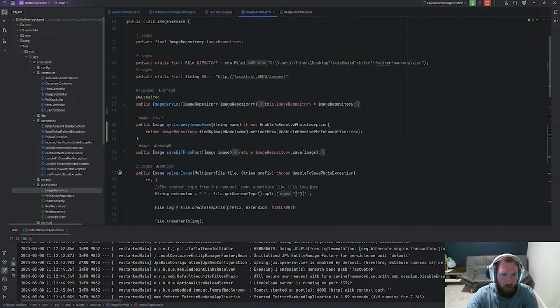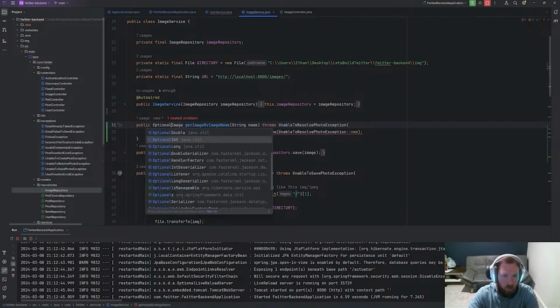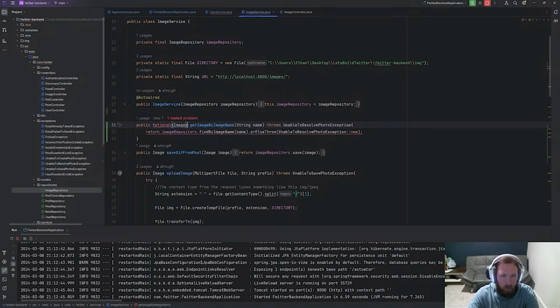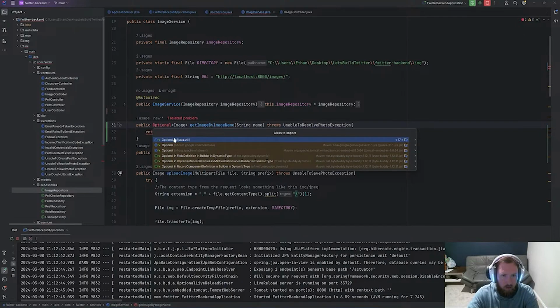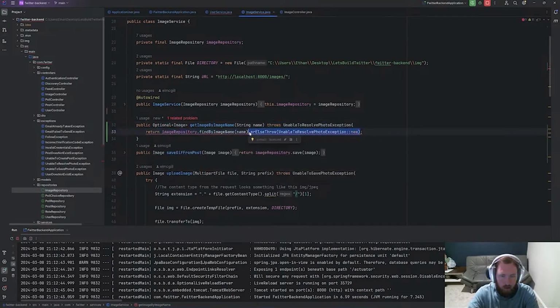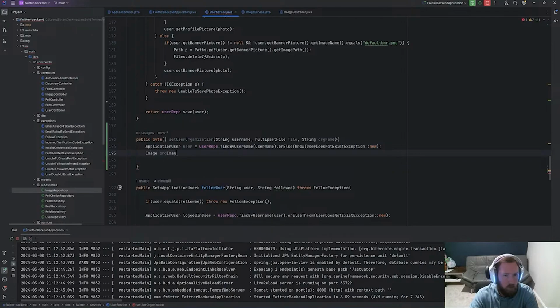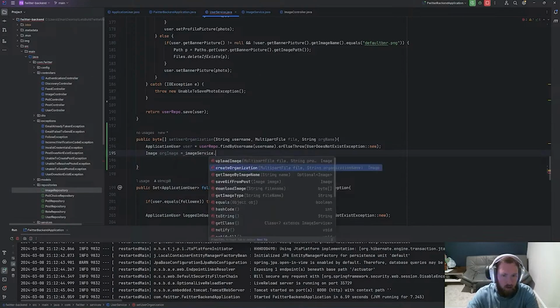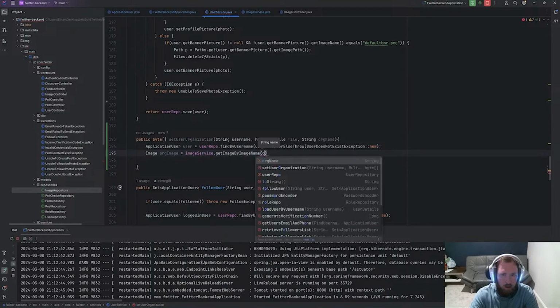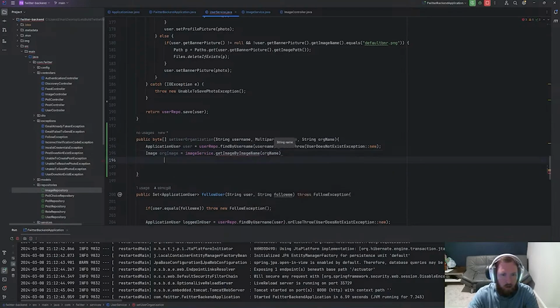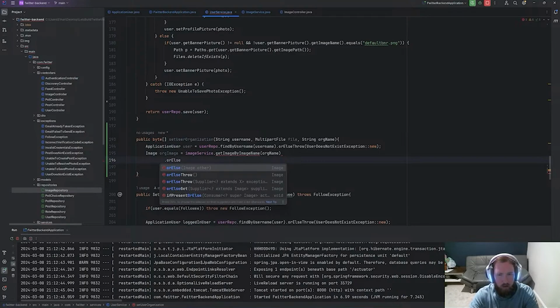Let's actually return an optional image, and get image by image name. Let's go ahead and import optional, and then we'll just return this. Then we can do some logic. If we come back into user service, I'm going to say Image orgImage is equal to imageService.getImageByImageName, passing in the org name. And then otherwise we'll say dot orElse, and here this needs to return an image.